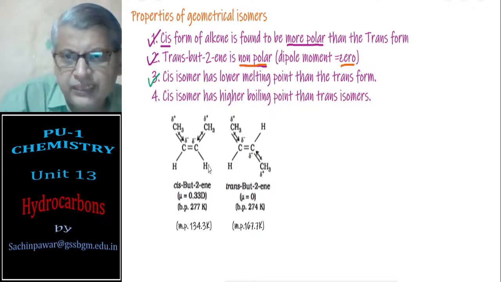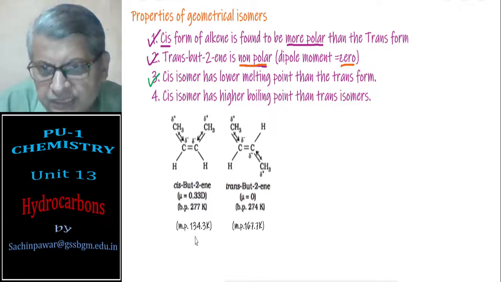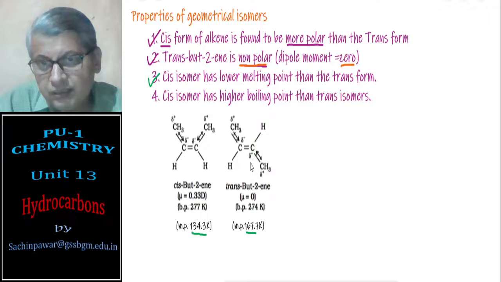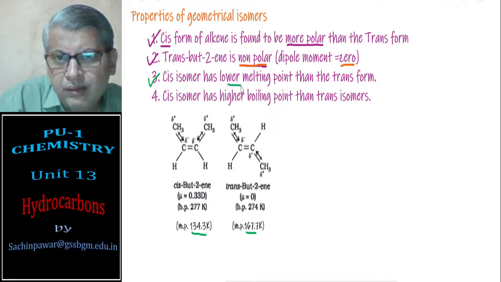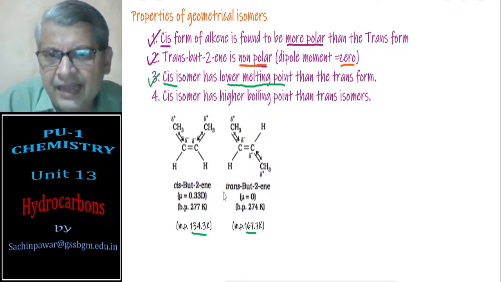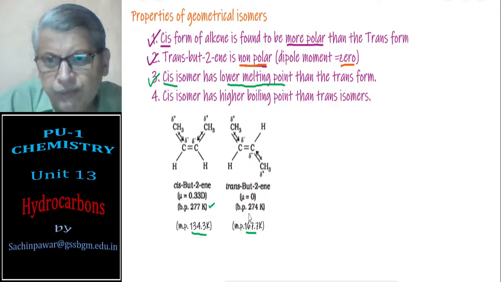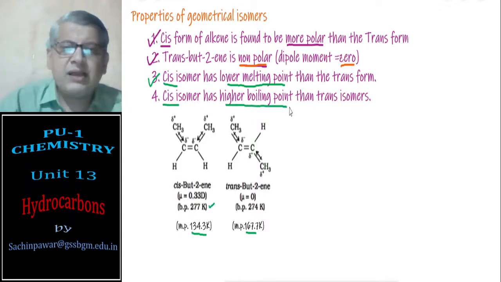If you compare the melting point, the melting point of the cis isomer of butene is 134 Kelvin, and that is 167 Kelvin for trans. So here the cis isomer has a lower melting point than trans. And as far as the boiling point is concerned, 277 and 274, so you see the boiling point of the cis isomer is higher than the boiling point of the trans isomer.